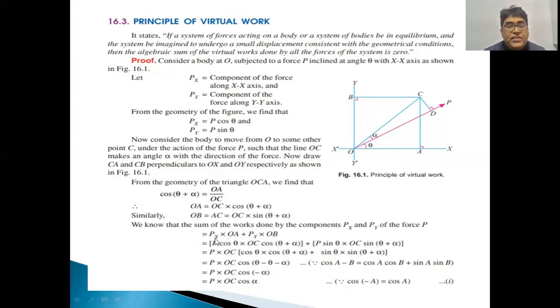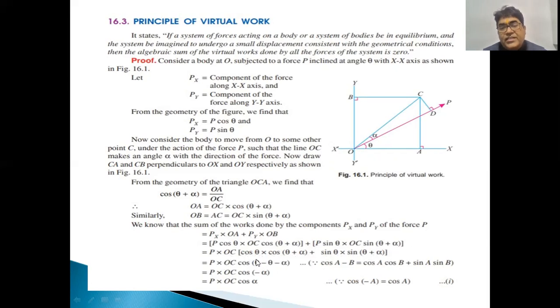Therefore, substituting the values of Px, Py, OA and OB, we get P cos theta into OC cos theta plus alpha, plus P sin theta into OC sin theta plus alpha. Now solving and taking P into OC as constant, we get the remaining portion as cos theta into cos theta plus alpha plus sin theta into sin theta plus alpha.